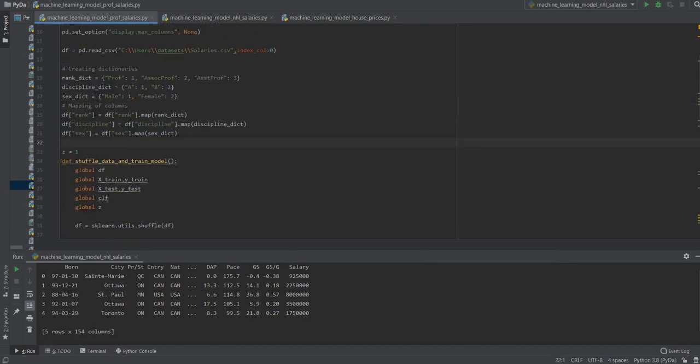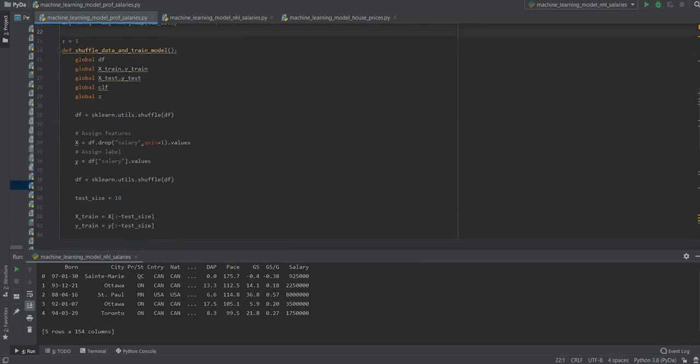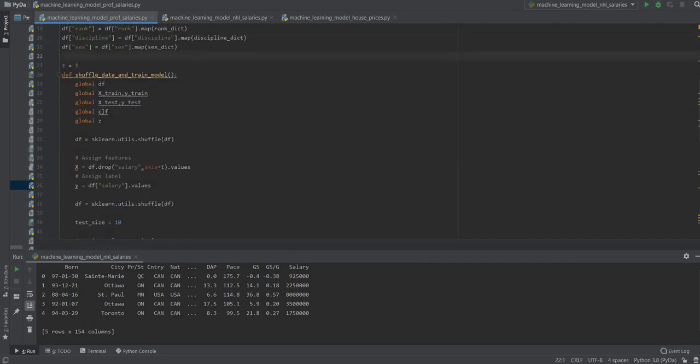Okay, and now after that, we'll have a function, and in this function, before we do anything, we'll shuffle the data. We'll shuffle our data set. We'll do this by saying df is equal to sklearn.utils.shuffle, and then we insert our data frame, and then we'll